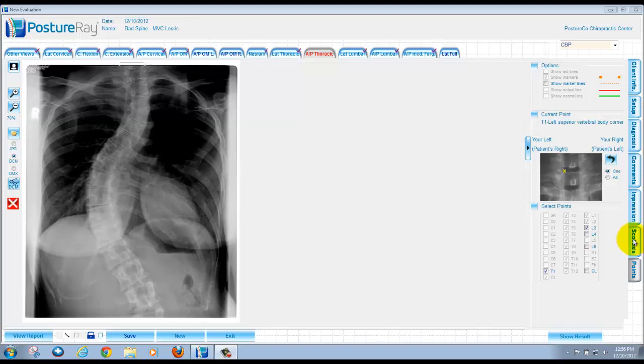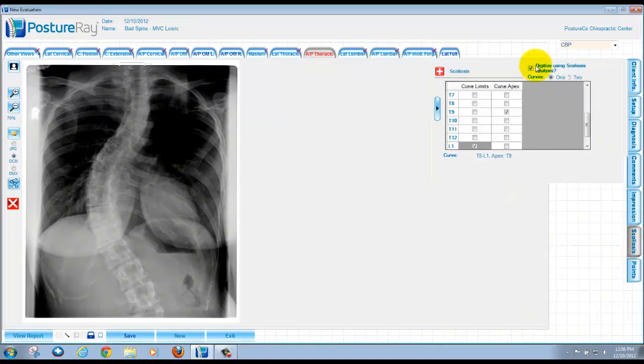We're going to go to the scoliosis tab here on the bottom right. We're going to tap that scoliosis tab. Then we're going to choose digitize using scoliosis. So is it one curve or two curves? This one is a one curve scoliosis with the beginning of the scoliosis starting approximately at T5, the apex being at T9, and the lowest part where it changes back, we're going to put L1.